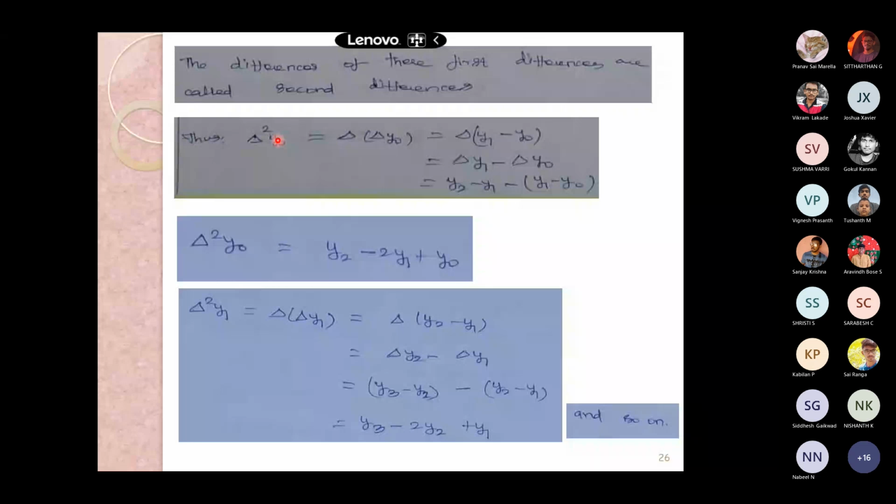So delta square y naught, the second difference of y naught, is equal to y2 minus 2y1 plus y naught, and this continues for the second difference of y3 up to yn. And in general, delta n yk is equal to delta n minus 1 yk plus 1 minus delta n minus 1 yk.